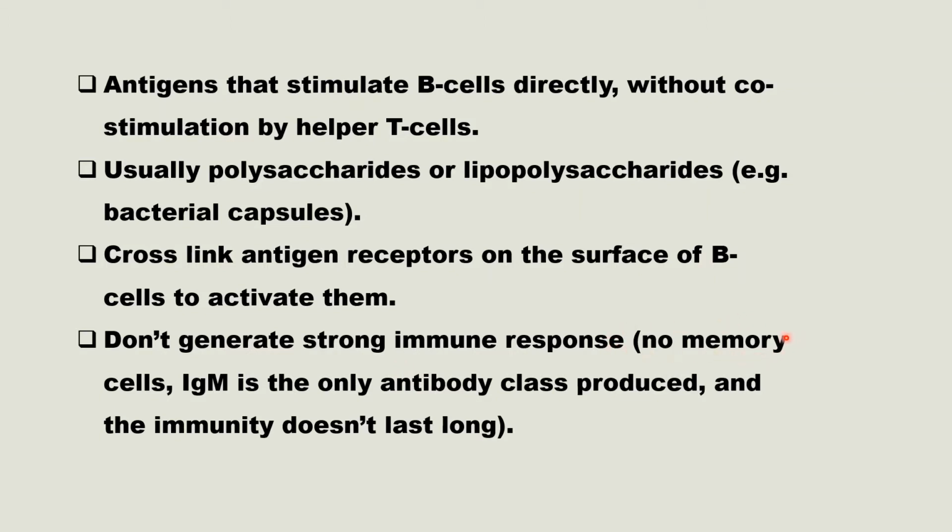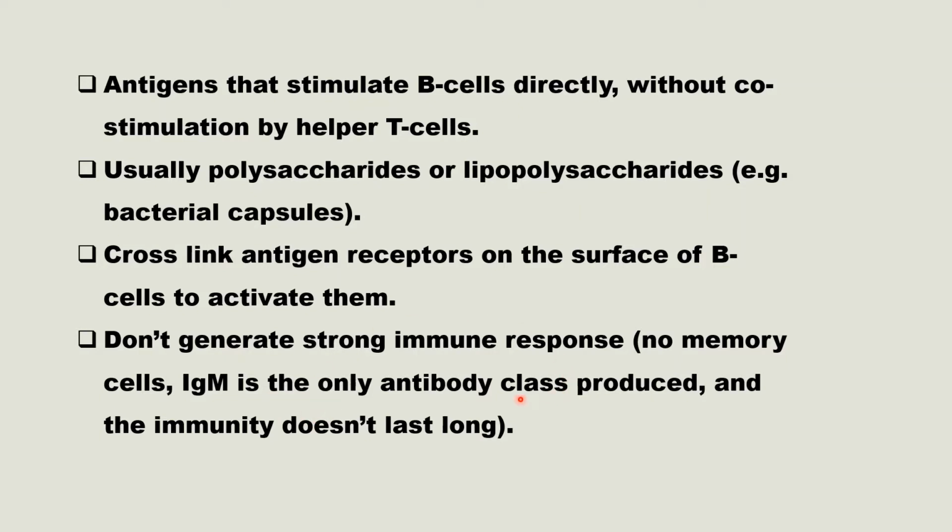And IgM is the only antibody class produced, that means there is no class switching. It will not produce other isotypes of antibody. The main antibody produced is IgM, so there is no isotyping of antibody.